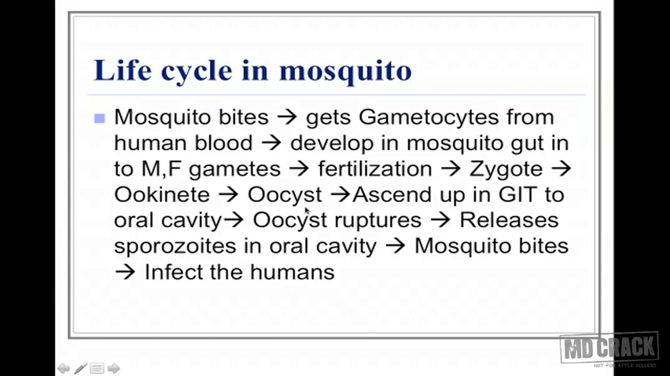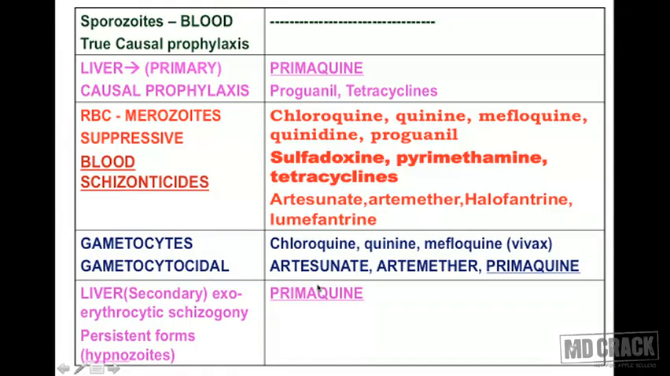The ookinete develops into oocyst, and this oocyst slowly ascends up in the gastrointestinal tract in a reverse manner, in the reverse direction, and the oocysts come to the oral cavity of the mosquito. And then, if the oocyst ruptures, it releases sporozoites into the oral cavity. The mosquito is going to bite a human being, and this is how the human being is going to get infected with the sporozoites. So this is how the life cycle in the mosquito is completed, and the mosquito transmits the disease to the man.